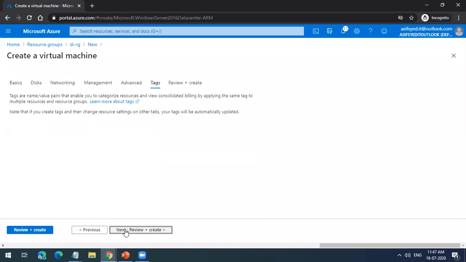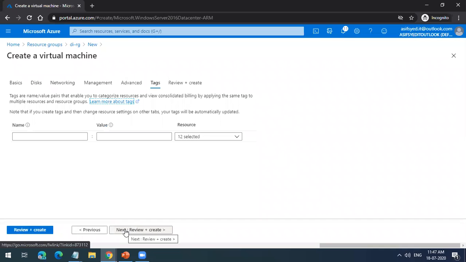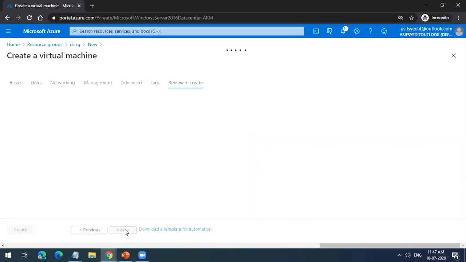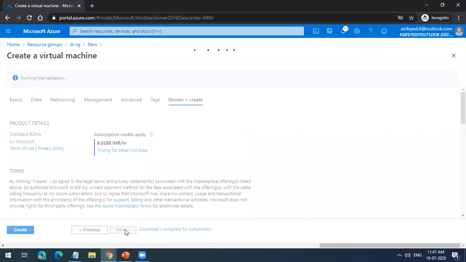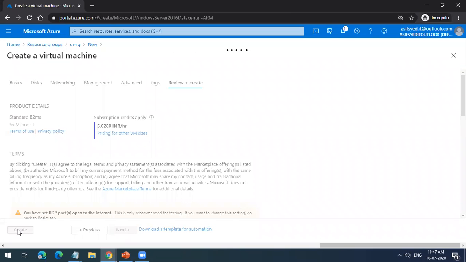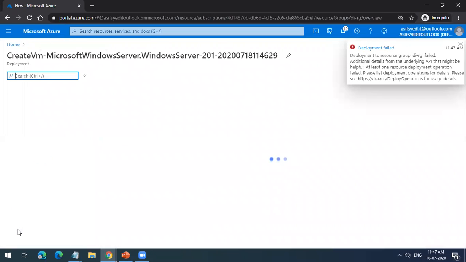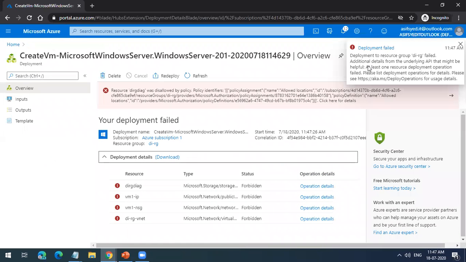So I'll just pause this. I'll try to create. So what should happen here? You see it has failed. Why has it failed? Can anyone answer? Yeah, because the region we selected was not in the policy.